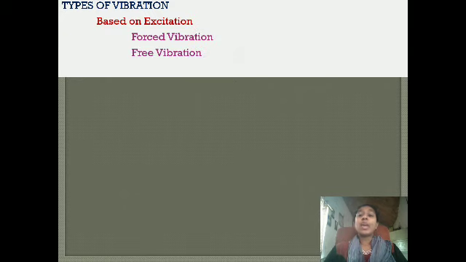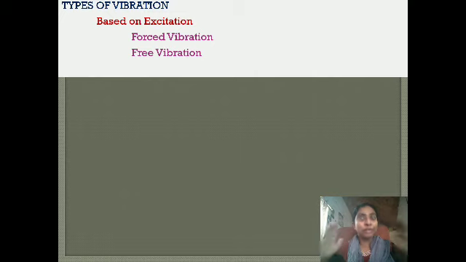What are the types of vibration? Based on excitation, that is whether the vibration is a result of an applied force or without an applied force. If the vibration is a result of a force applied, then that is called forced vibration. If it is not due to the force, then we call it free vibration.